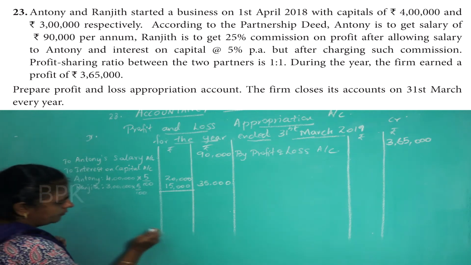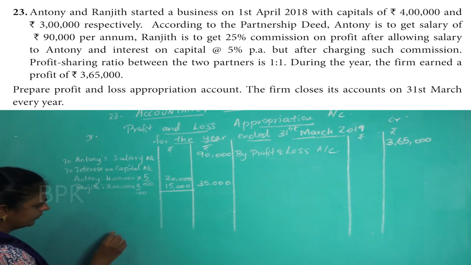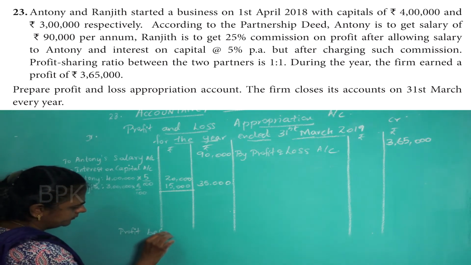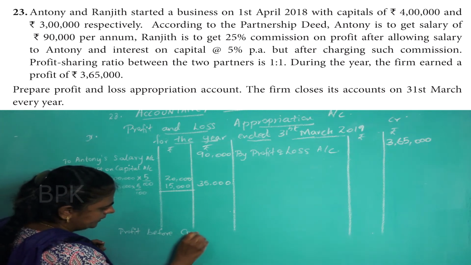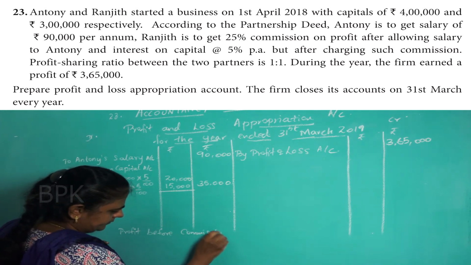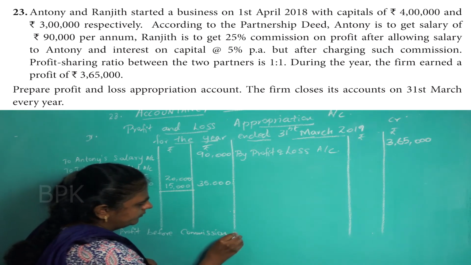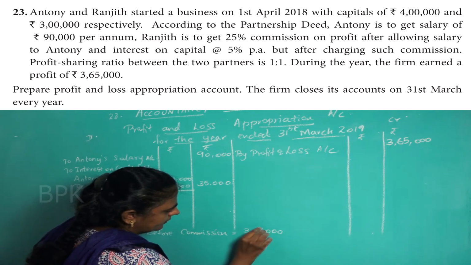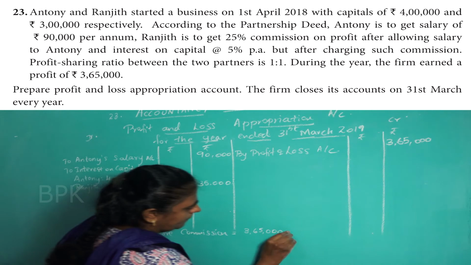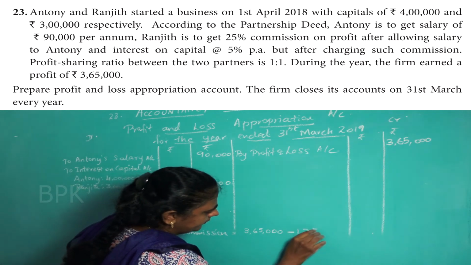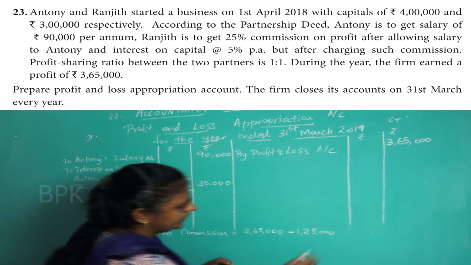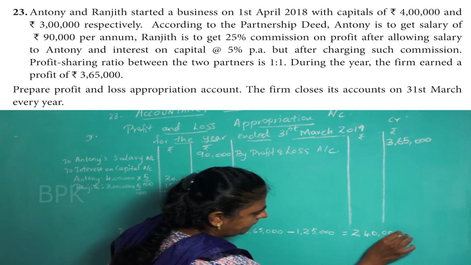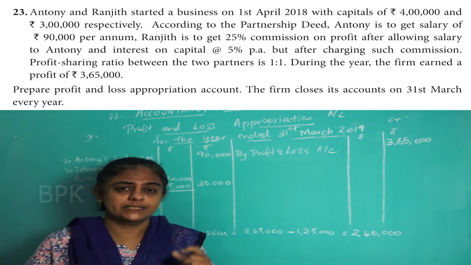We have to calculate the profit before commission. So profit before commission is equal to 3,65,000 minus 1,25,000. That will give you 2,40,000.